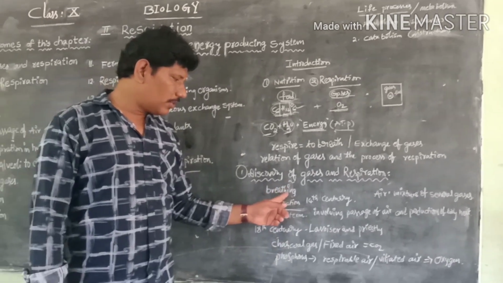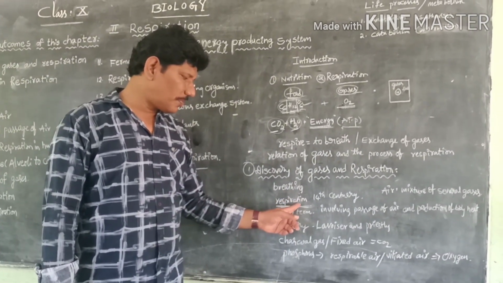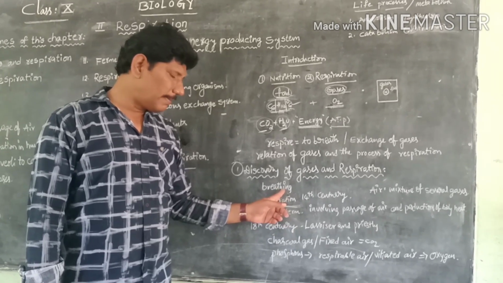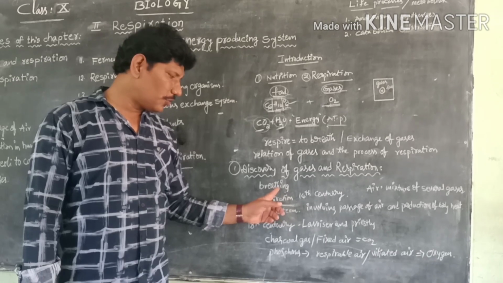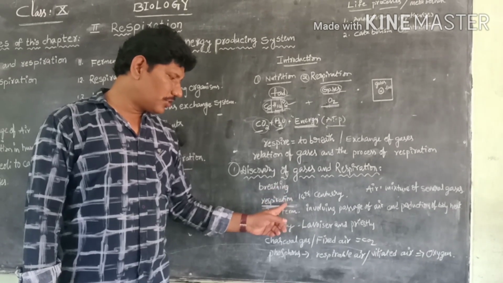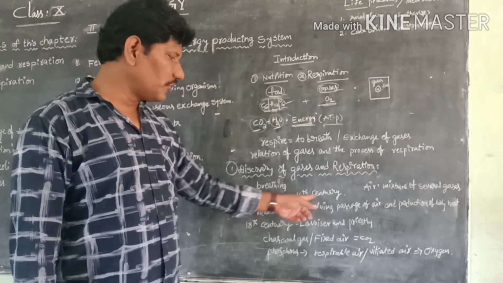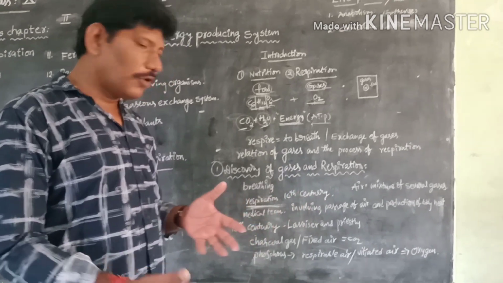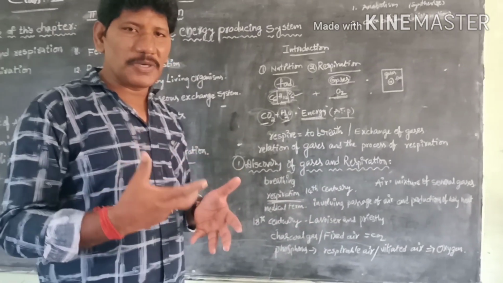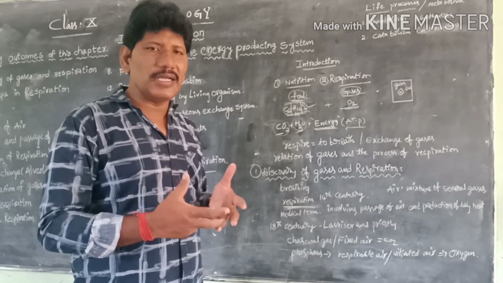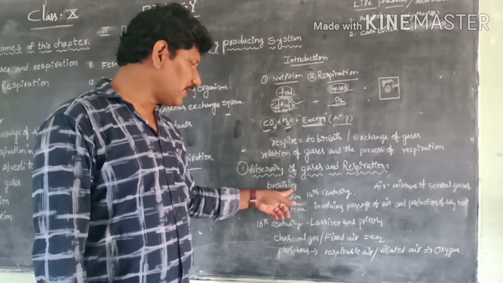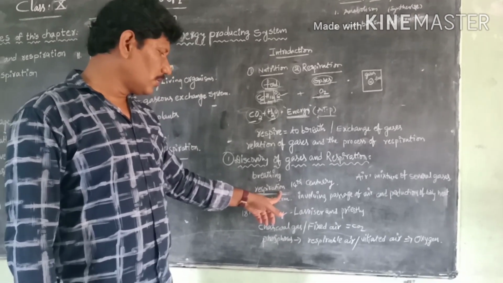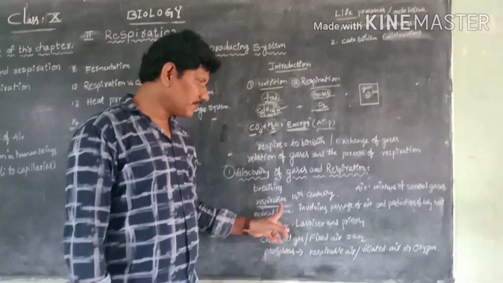Before the use of the word respiration, we used the word breathing. After a century of using breathing, the word respiration was popularized in the 14th century.